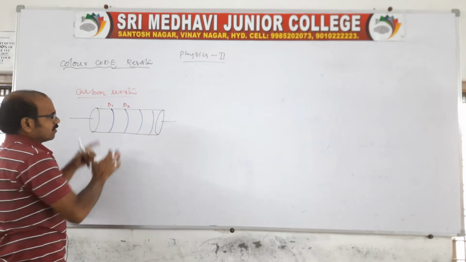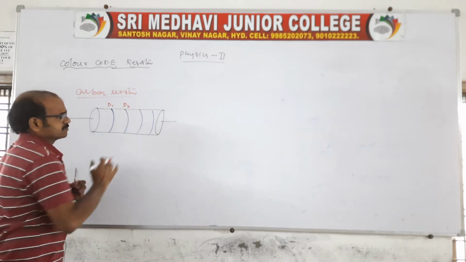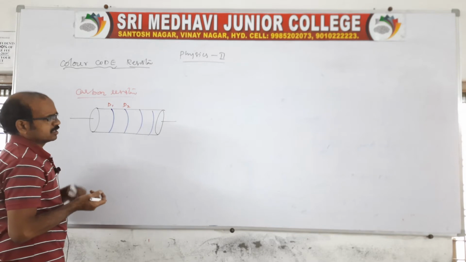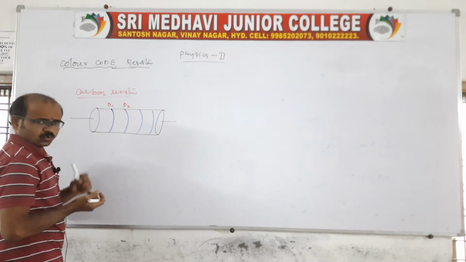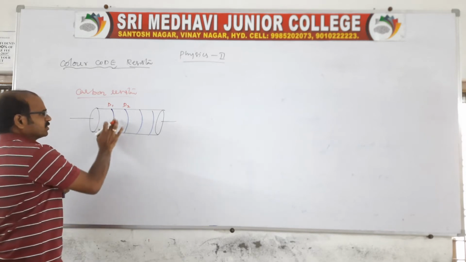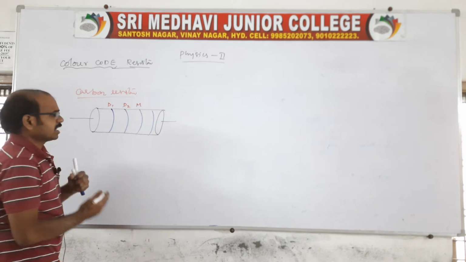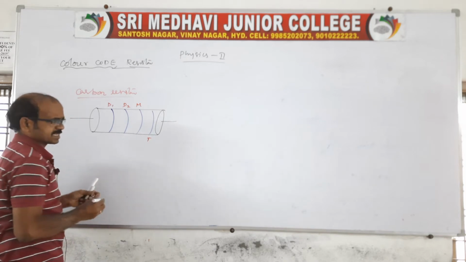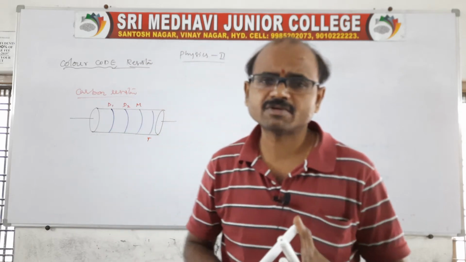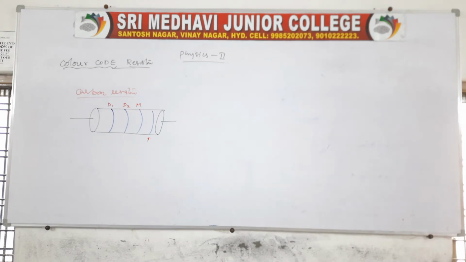On this carbon cylinder there will be colors, like black, orange, red, yellow, green, white, violet. We have a number of colors, no? They will give you colors for D1, D2, and also the multiplier. And the last one is the tolerance. Sir, what is tolerance? Tolerance is a mixing of gold and silver for the last strip. This is very important for color code resistors.